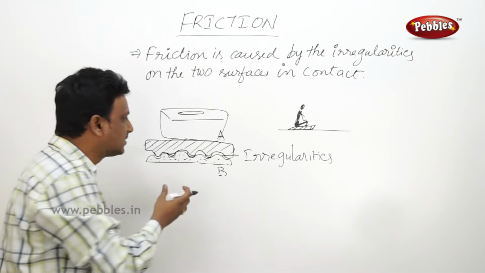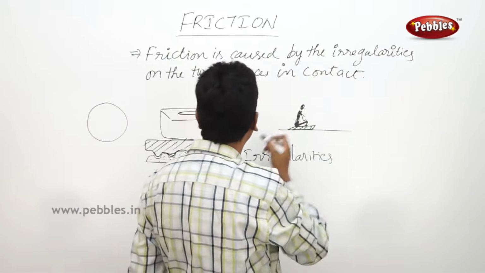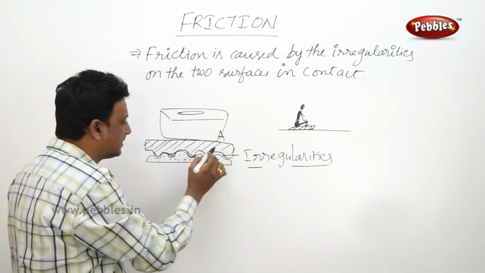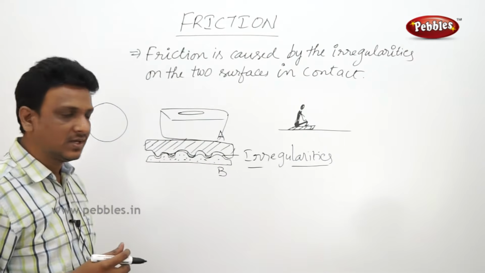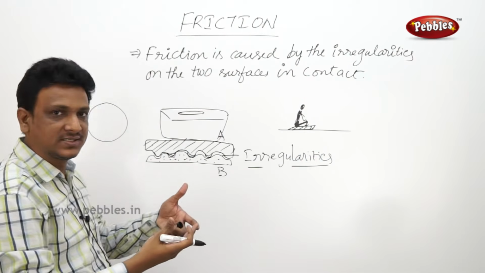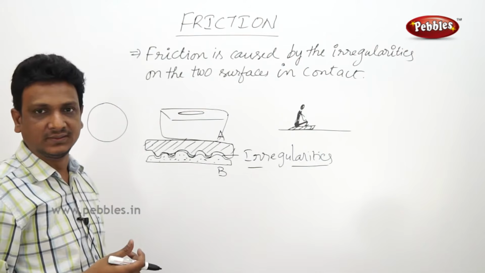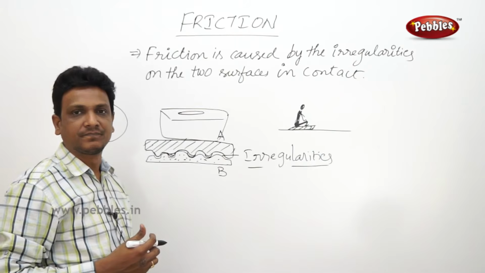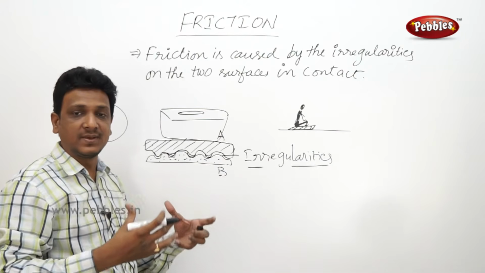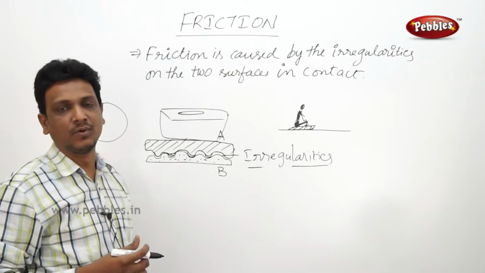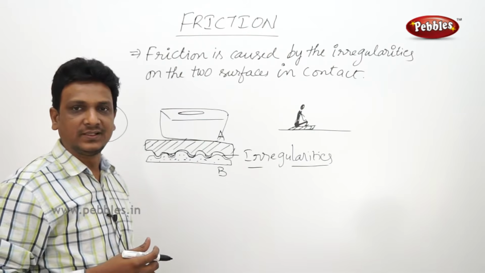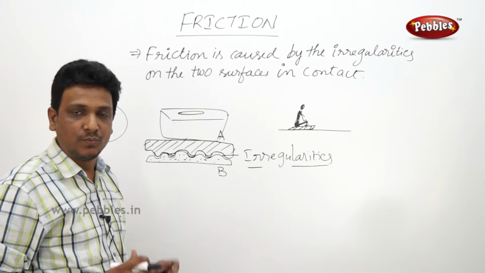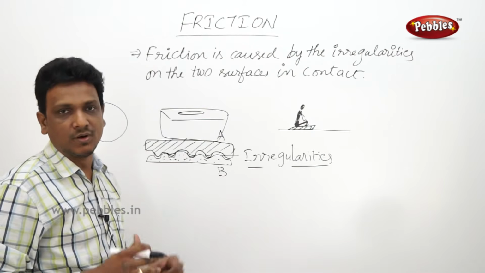Right. So this is what we are exploring here. Surfaces have irregularities. When these irregularities lock together, this interlocking creates more friction. As the object becomes heavier and heavier, the friction is more. You know that you can easily move an empty box, but it is difficult to move a heavy box.